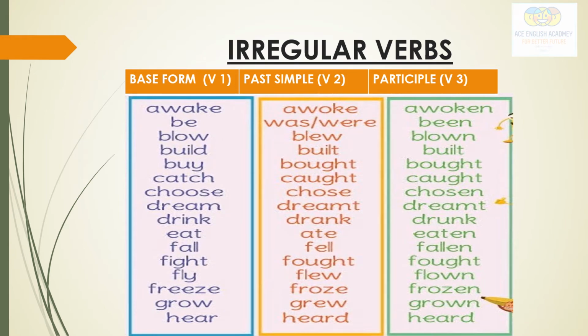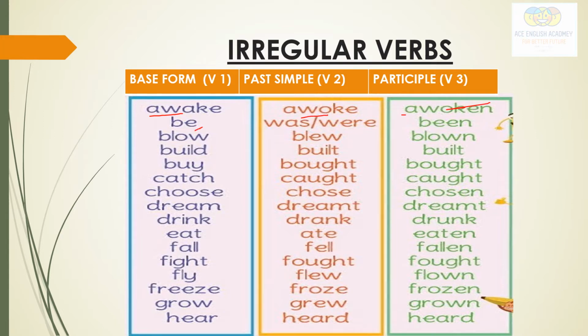So here are irregular verbs. There is no certain rule for them, as we read in the regular verbs spelling rules. You just have to memorize them. See here: awake, awoke, awoken.